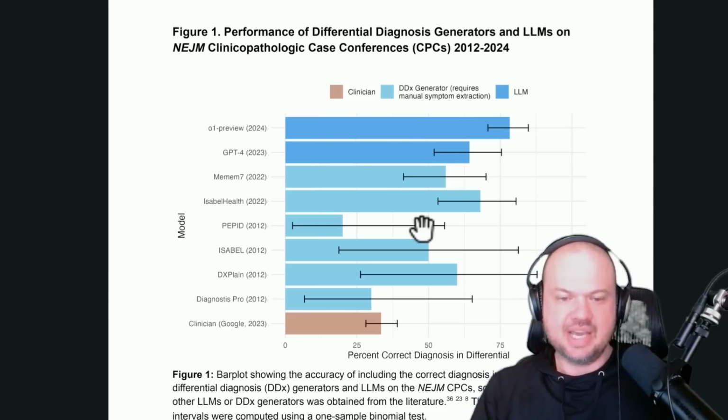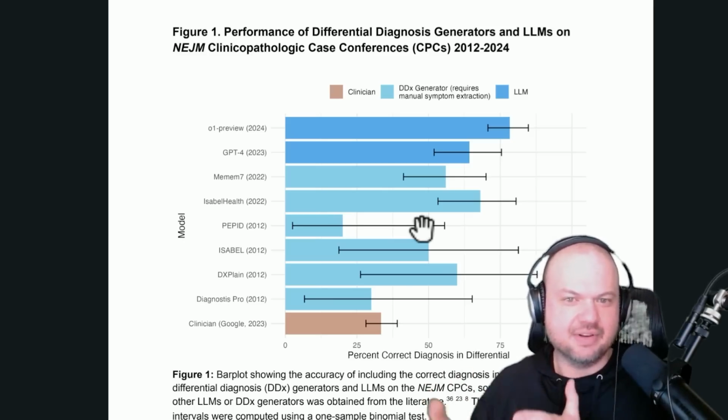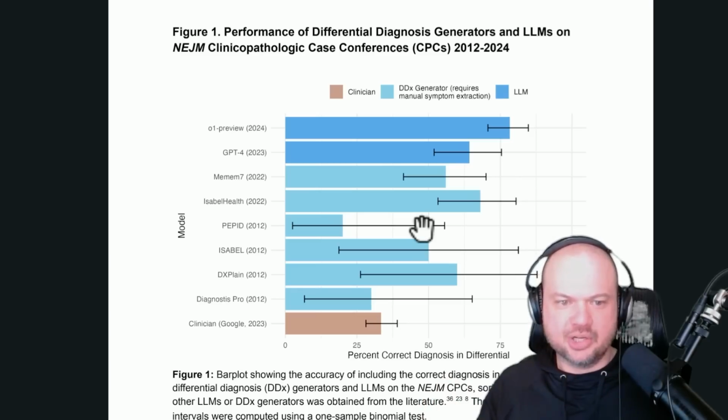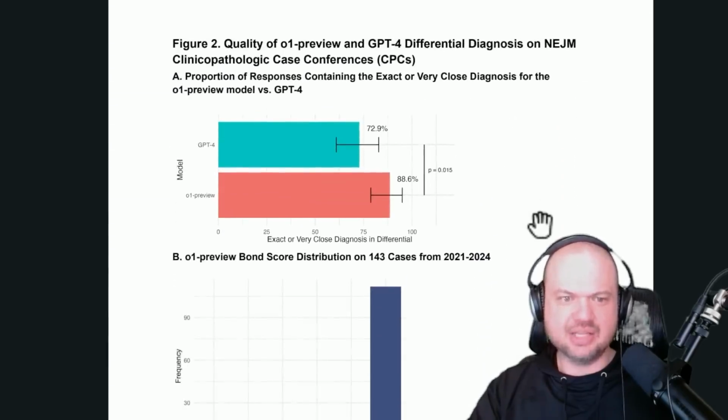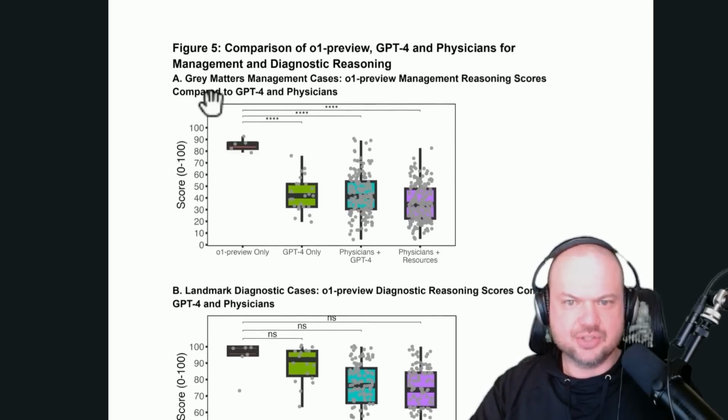Next, I'm going to take this PDF with a study about how different AI models are able to perform the correct diagnosis on these kind of exotic cases or not obvious cases in a kind of a clinician setting environment. Spoiler alert, O1 Preview just dominates, does extremely well. In some cases, I think they're actually better than human diagnosticians. So as you can see here, O1 Preview does extremely well. GPT-4 only, Physicians plus GPT-4 and Physicians plus resources are kind of here.